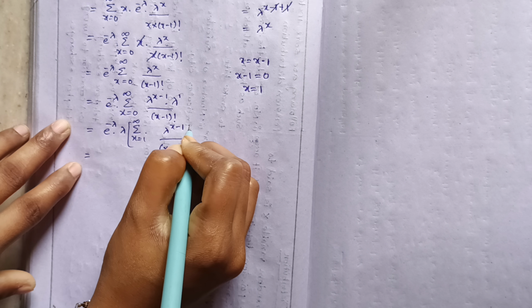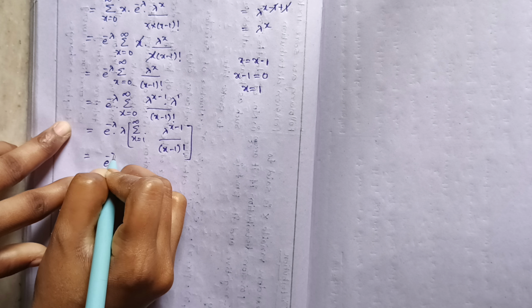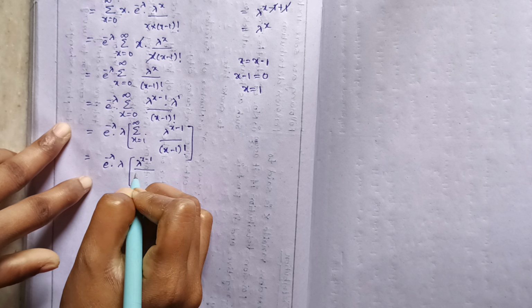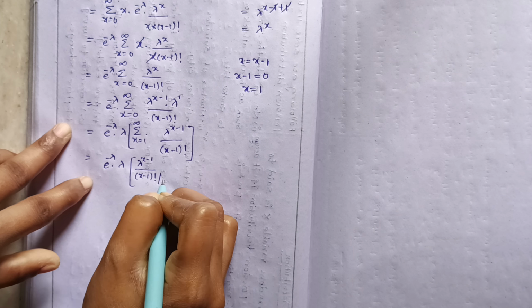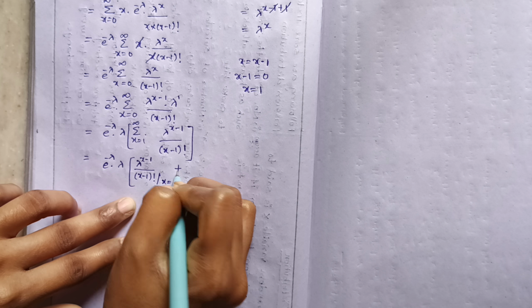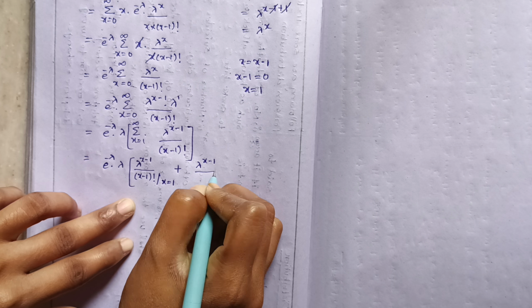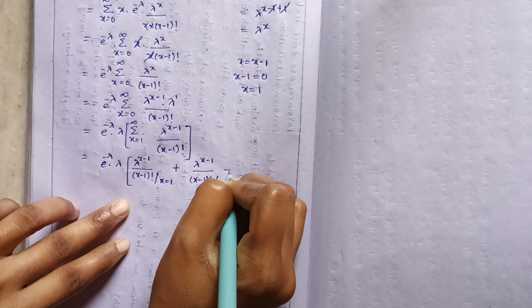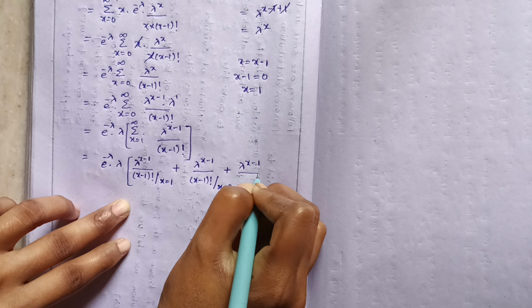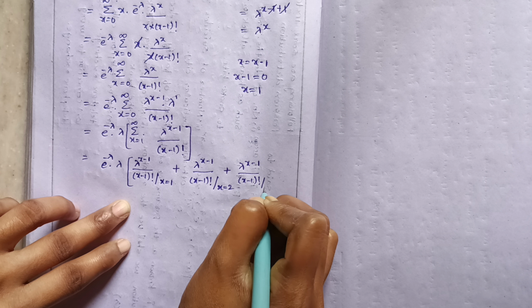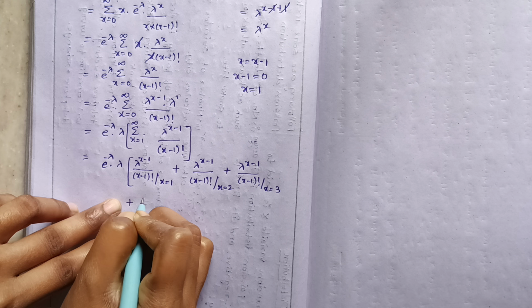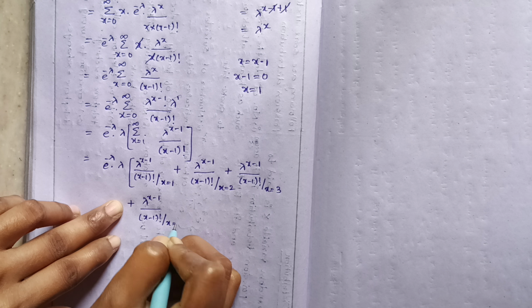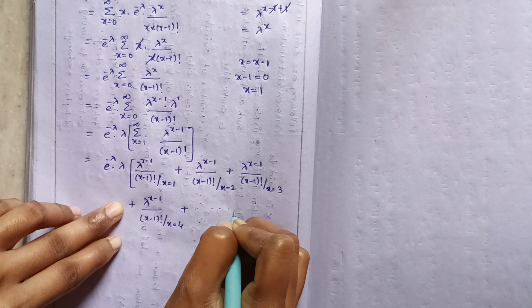I can write this term this way: e to the power of minus lambda into lambda, therefore lambda to the power of x minus 1 by x minus 1 factorial when x equals 1, plus lambda to the power of x minus 1 by x minus 1 factorial when x equals 2, plus the same term when x equals 3, plus the same term when x equals 4, and so on up to x equals infinity.